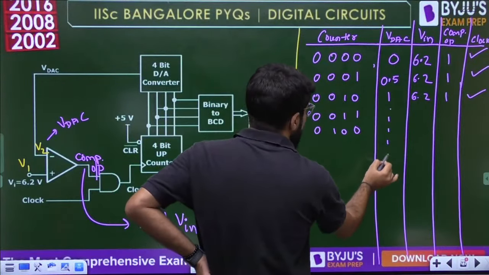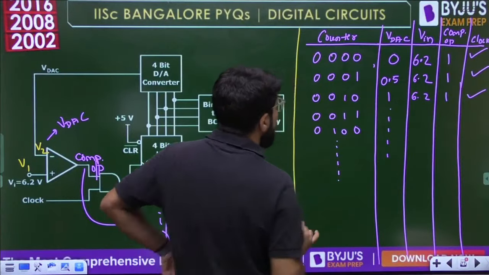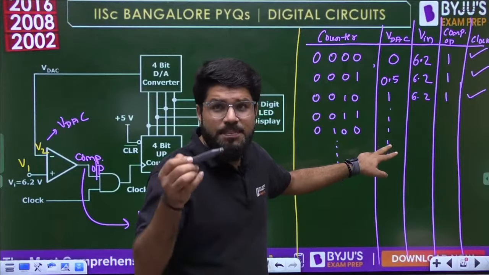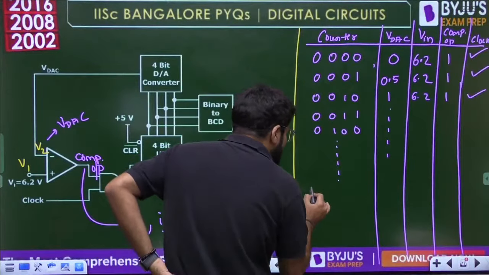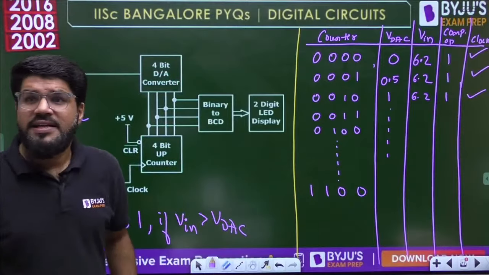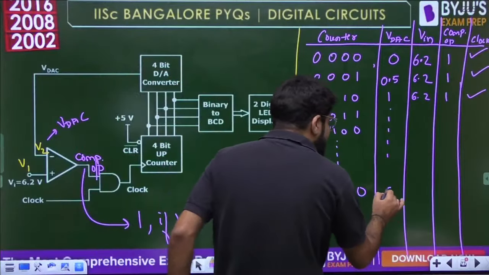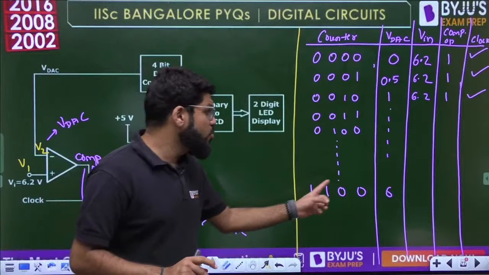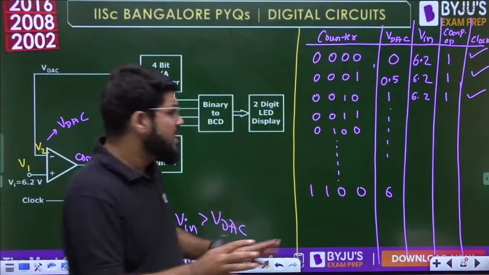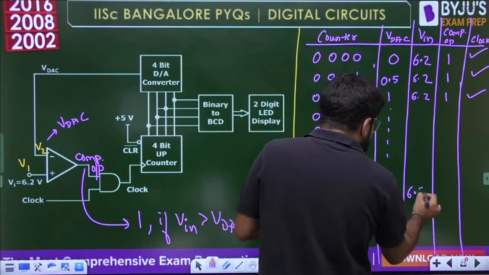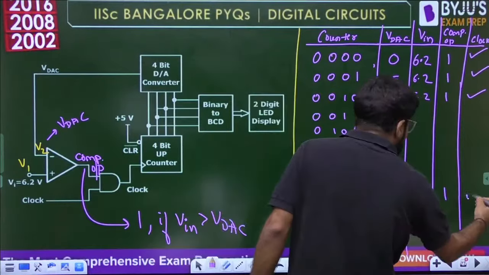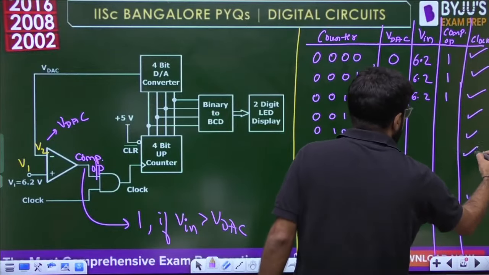So if I just keep moving, see, corresponding to 2 I get 1, corresponding to 4 I will get 2, because step size is half. So let us reach 1100. Corresponding to 12, the DAC output will be 12 into half, that is 6 volts. Still, the 6 is less than 6.2, or I can say Vin is greater than VDAC. Comparator output is still high. Clock is still available.